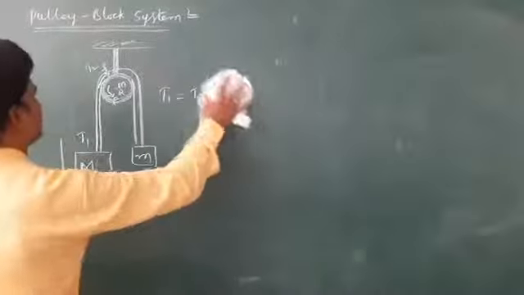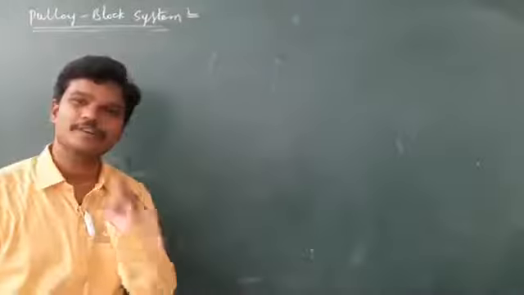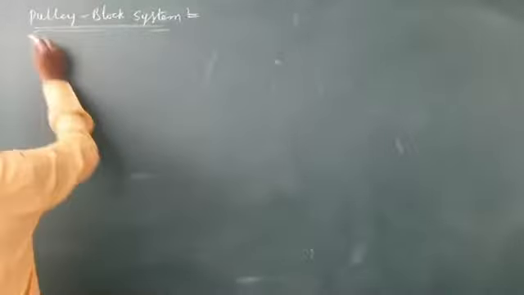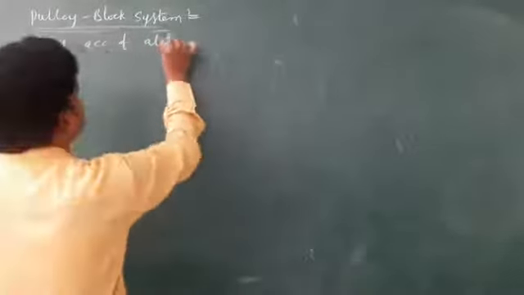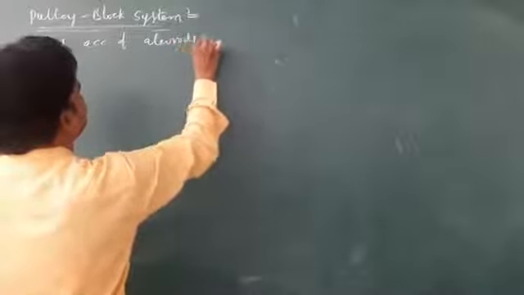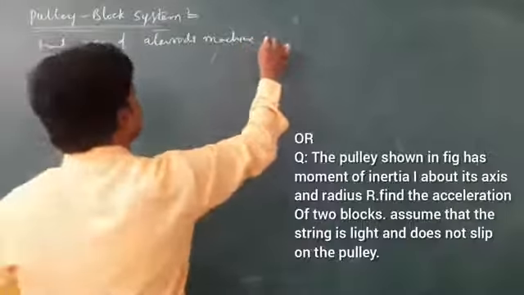Direct means let us start with some Atwood's machine problem. Let me apply the free body diagram, and let us take the moment of inertia. Let me find the acceleration of the system. So let me start one problem. Find acceleration of Atwood's machine. I think you will know this name, Atwood's machine, with a pulley. Atwood's machine as shown. See, this is the Atwood's machine.